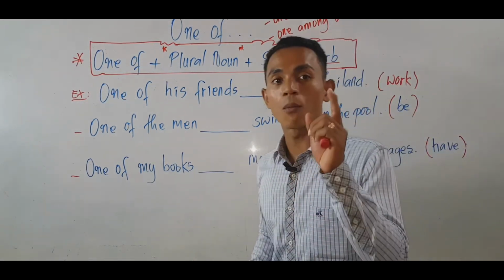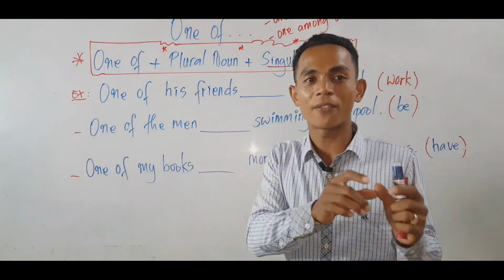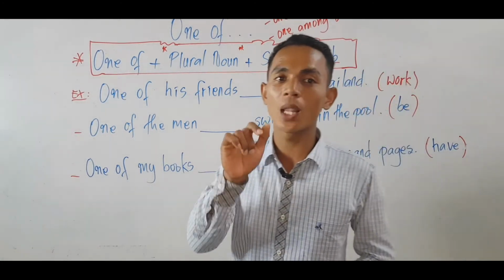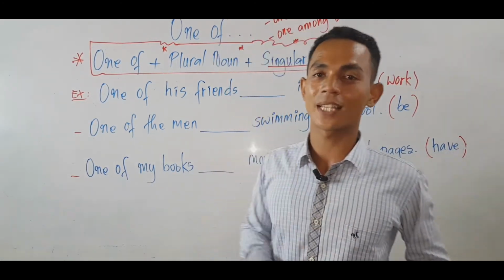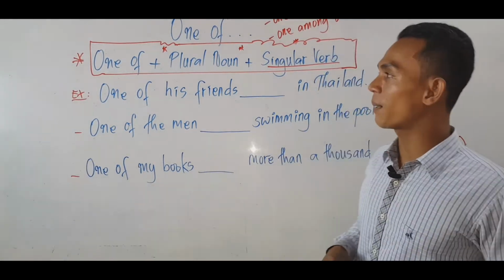But only one thing among others, only one thing out of others. You have a lot of things, but you talk about only one thing. We just talk about one thing, a single thing. Okay, a single item.